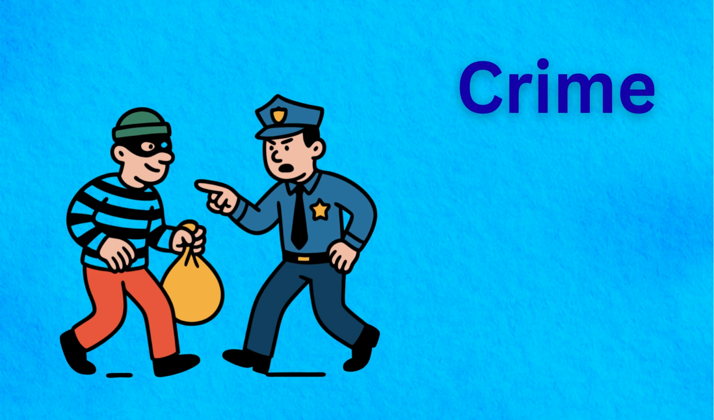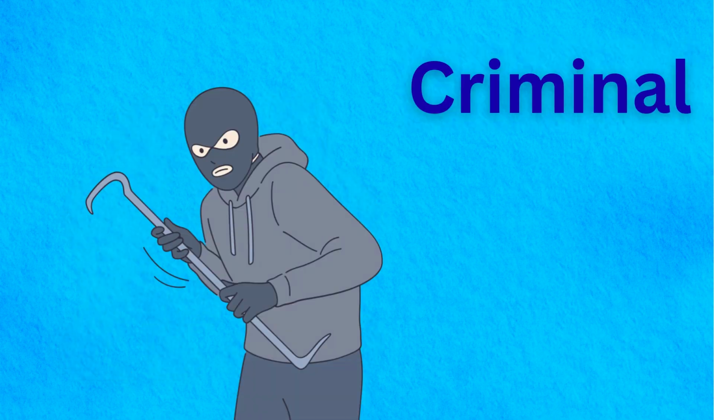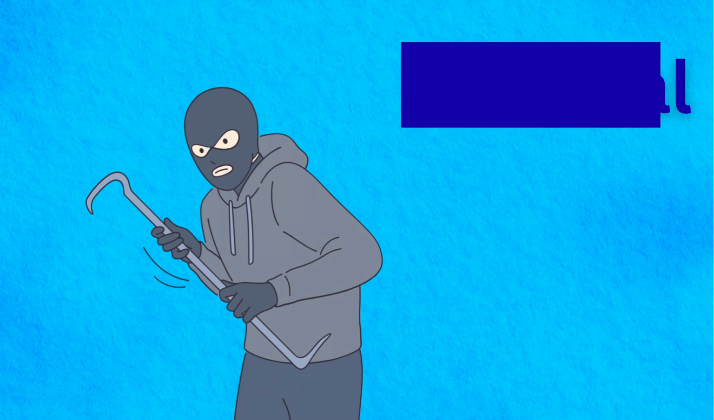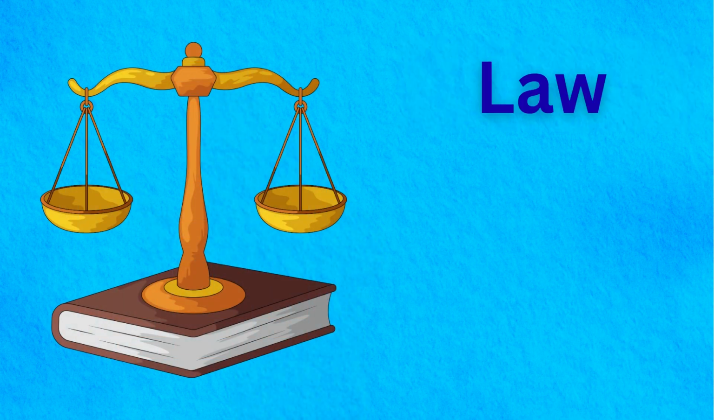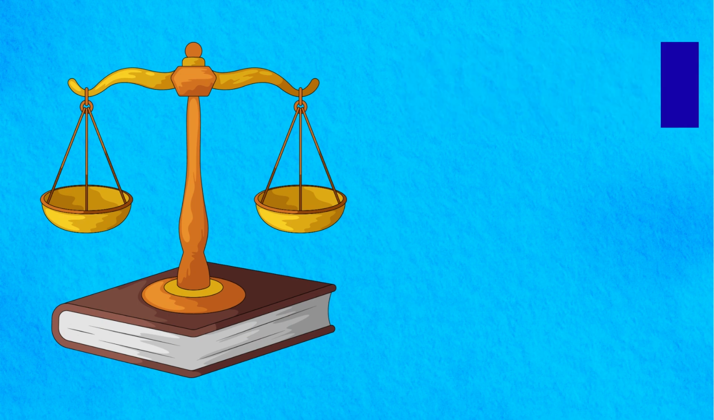Crime. Crime harms society, and laws exist to protect people and maintain peace. Criminal. A criminal breaks the law and faces punishment from courts and justice. Law. Law guides citizens and leaders to behave fairly and responsibly every day.